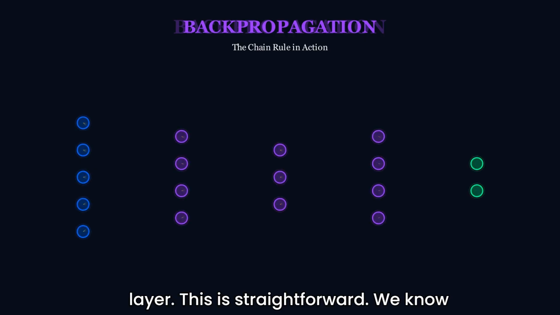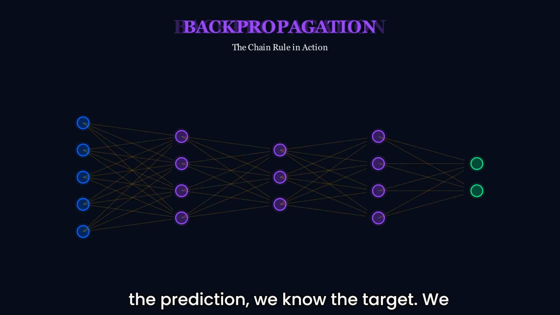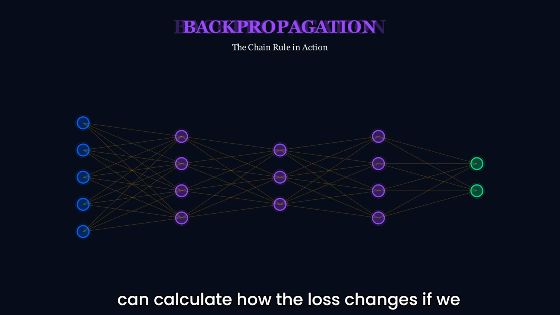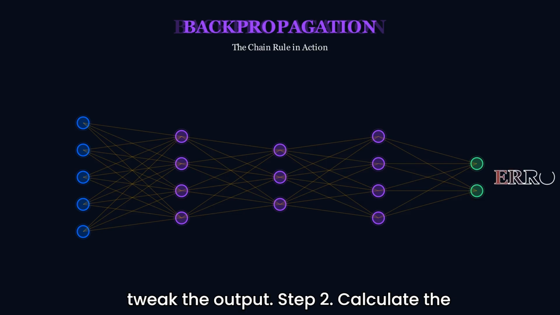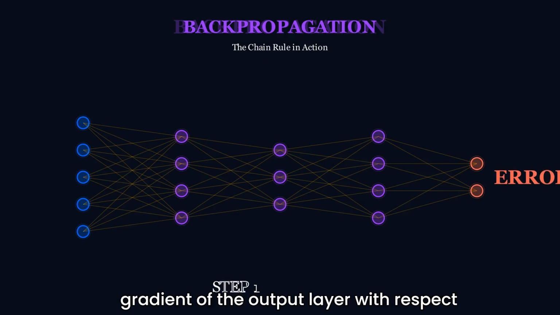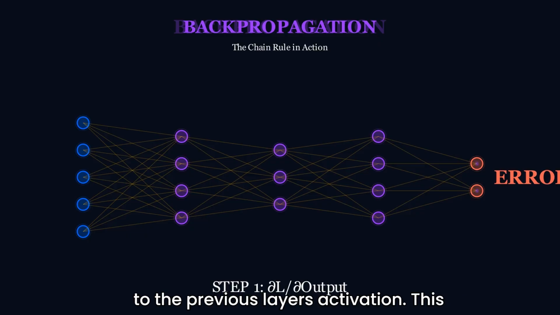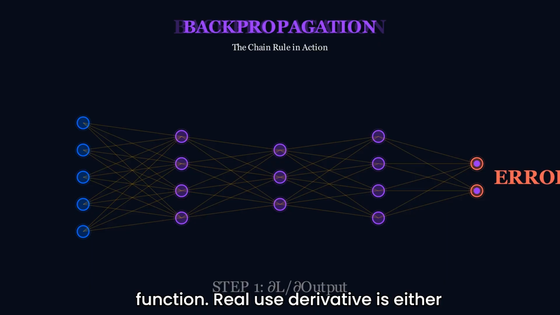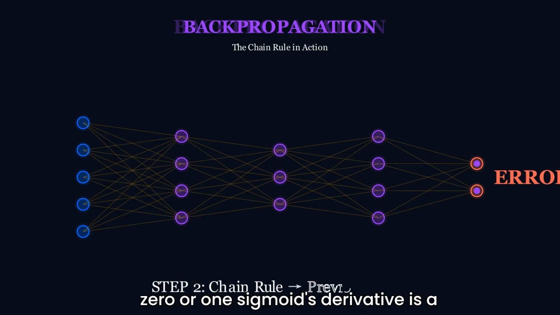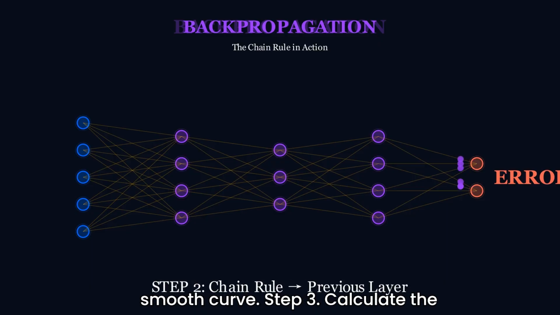This is straightforward. We know the prediction, we know the target. We can calculate how the loss changes if we tweak the output. Step 2. Calculate the gradient of the output layer with respect to the previous layer's activation. This uses the derivative of the activation function. ReLU's derivative is either 0 or 1. Sigmoid's derivative is a smooth curve.